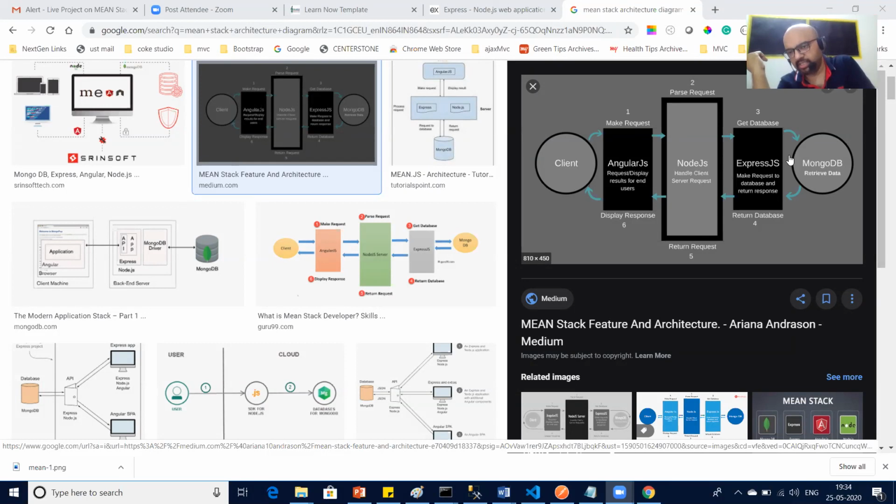Is it a client side language? No. Client side means it will run at the client side. Express.js is the API, so the API will run at the server. API cannot run in the client browser. Your Angular project will run here, at the client side. The server will host your Express API at its endpoint. The whole Angular project will be at the client side.